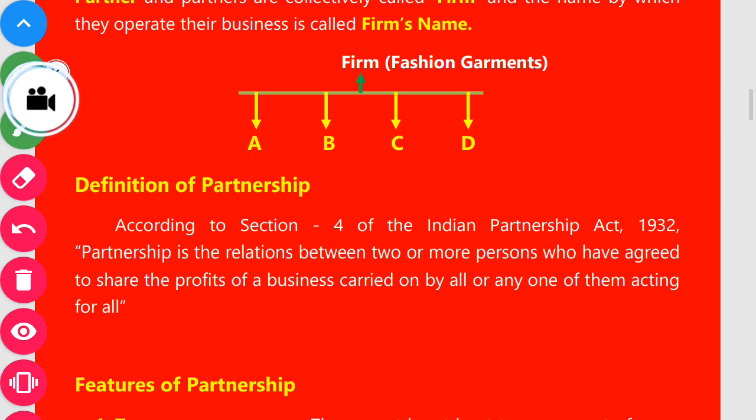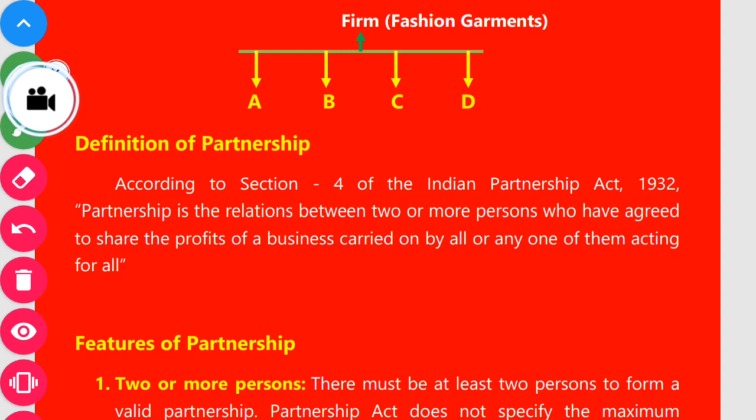Now we will discuss the definition of partnership. The definition of partnership is given according to section 4 of the Partnership Act 1932. So the first question is, in which section is the definition of partnership mentioned? Your answer will be: according to section 4 of the Indian Partnership Act 1932. What is the definition of partnership according to section 4 of the Indian Partnership Act 1932?